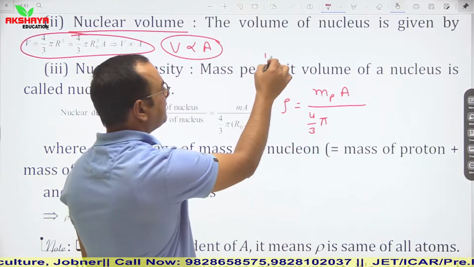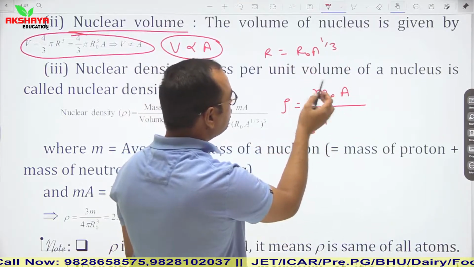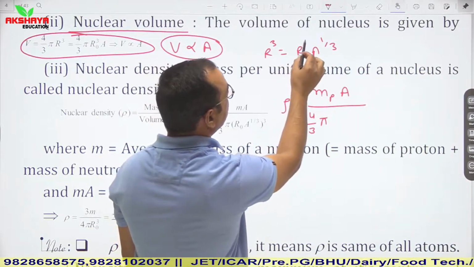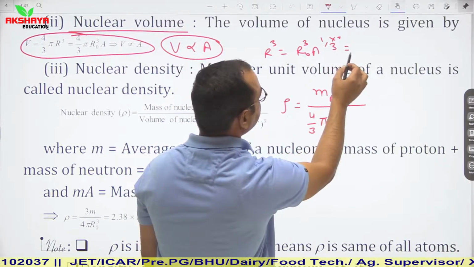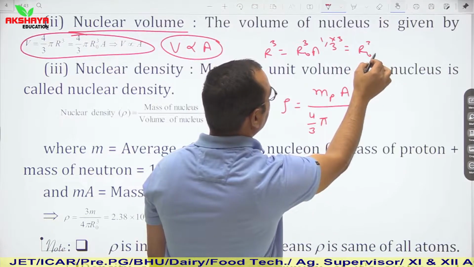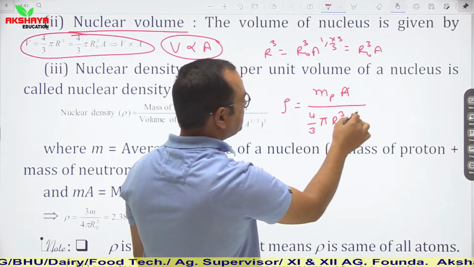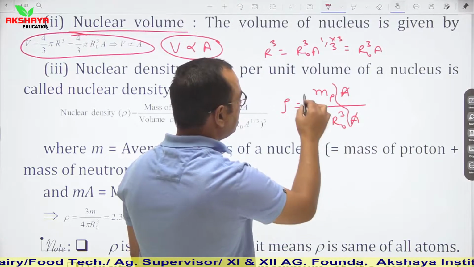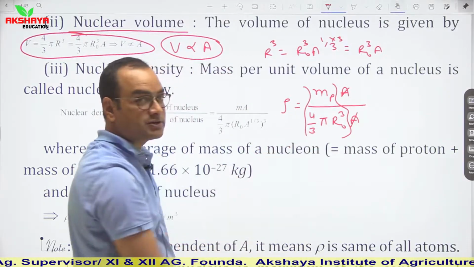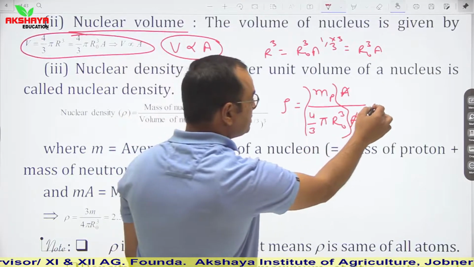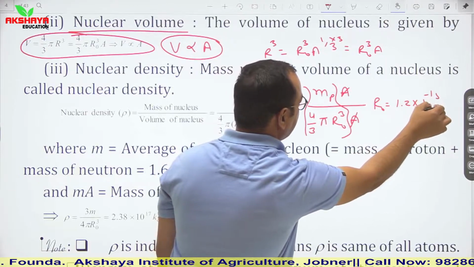Again, the value of r can be placed as r naught into A to the power 1 by 3. So r cube becomes r naught cube into A. So see, it is r naught cube into A. A cancels out, and we can clearly see that all values are constant here. Mass of proton is constant, 4 by 3 pi is constant, and r naught is also constant. The value of r naught is 1.2 into 10 to the power minus 15 meter.